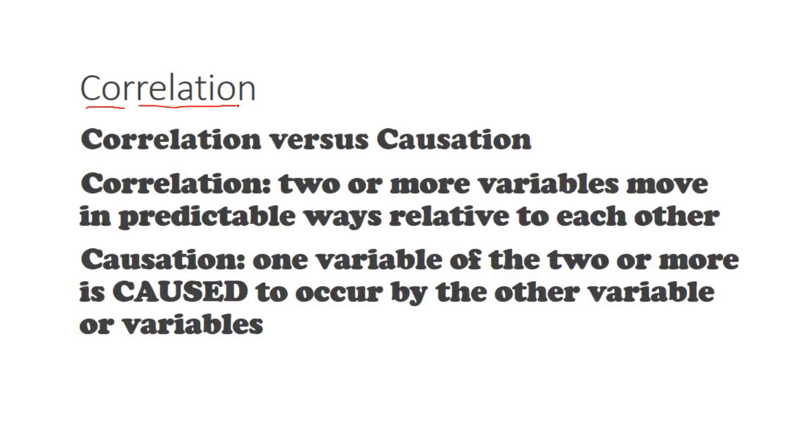You don't necessarily decide that you're always going to walk out in front of that person. So correlation just means two things move together. It's sunny outside and it's hot outside. Correlation or causation. Well, maybe the sunny caused the heat. Two things can be related without necessarily one causing the other. We have to think about or have a theory about when something is a cause of something else. But they could be related without having a cause. So correlation just means two or more variables move in predictable ways. Causation means one variable is caused to occur by the other variable or variables.